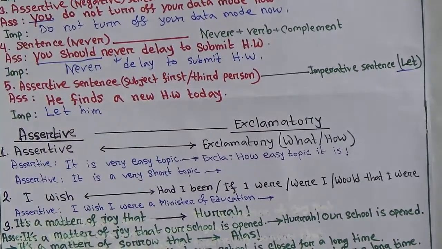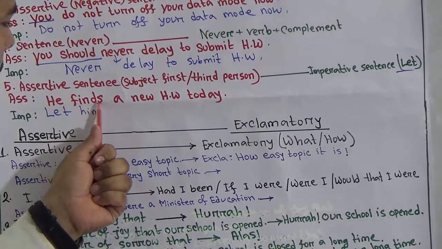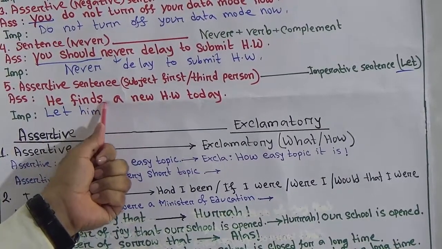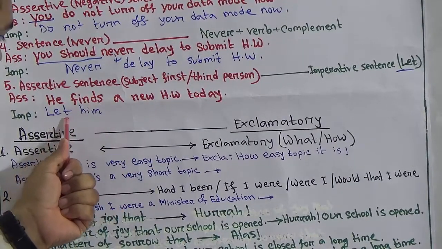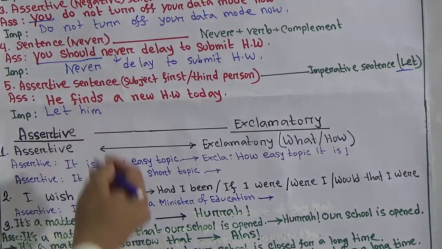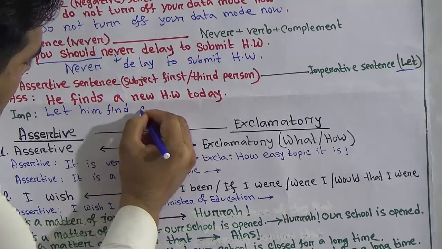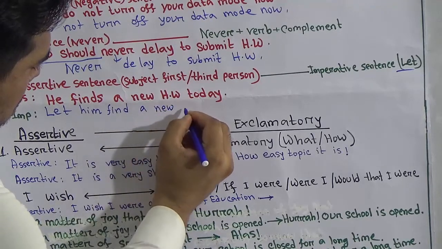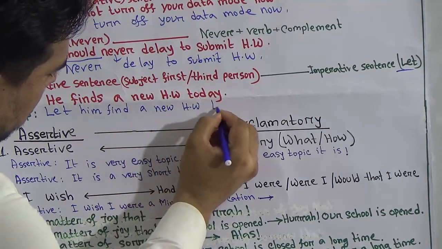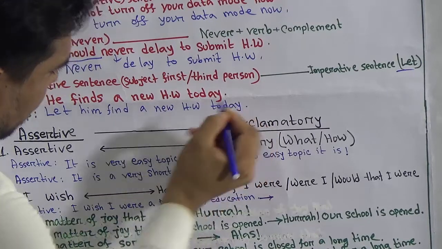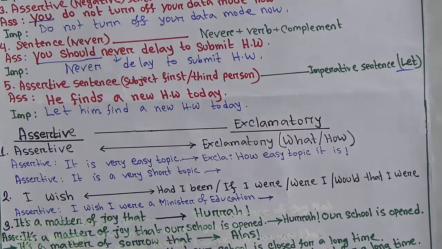Another point to note, you can't use any extra s or es if you use let previously. So omit s. Let him find a new HW today. The rest of the part follows. We have done our assertive to imperative.